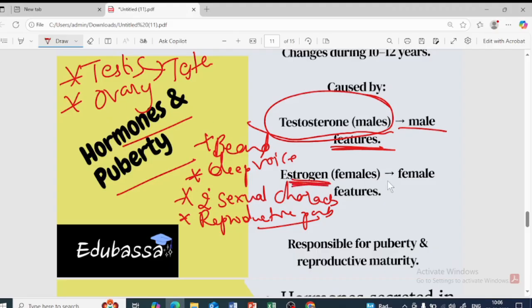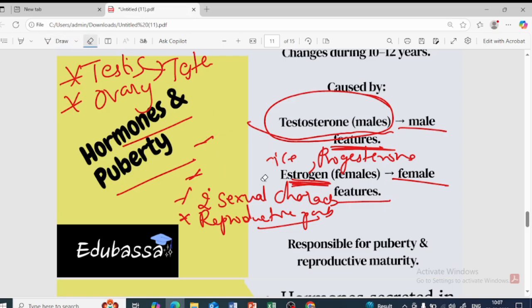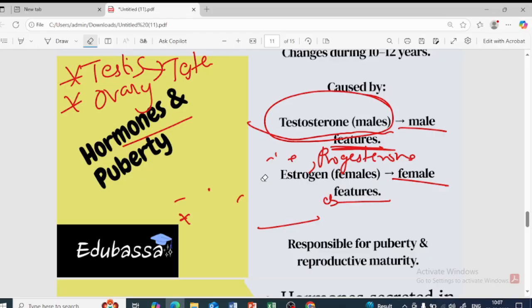Now the ovary produces what? Estrogen and progesterone are produced by the ovary. These hormones help in the development of the features in the females. Which are the features now?